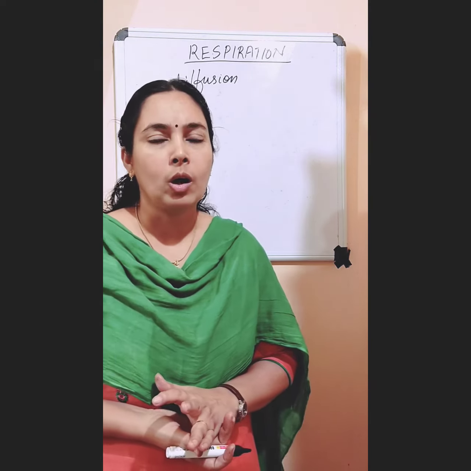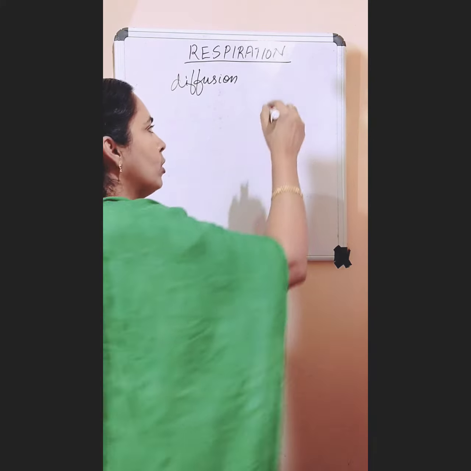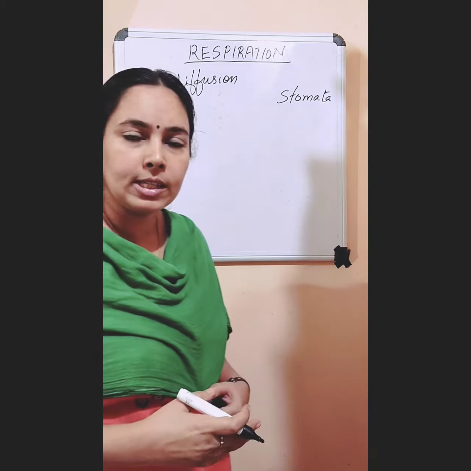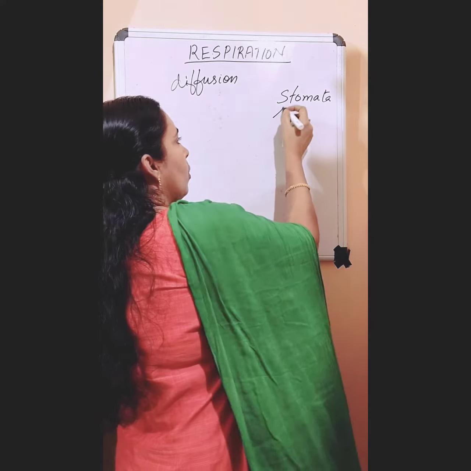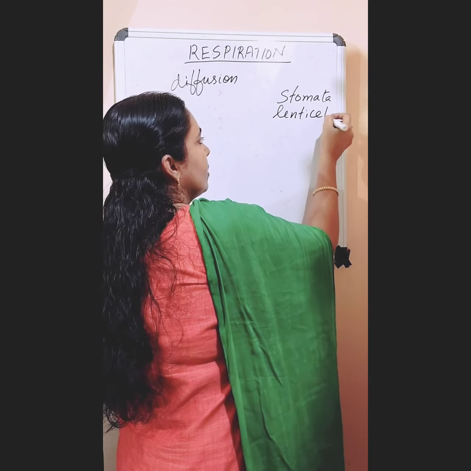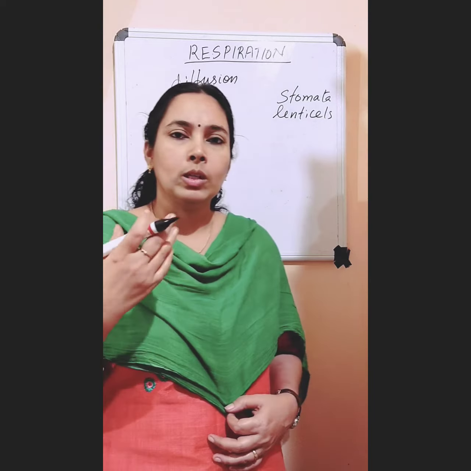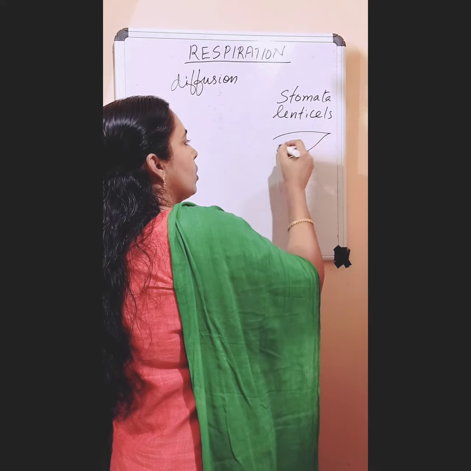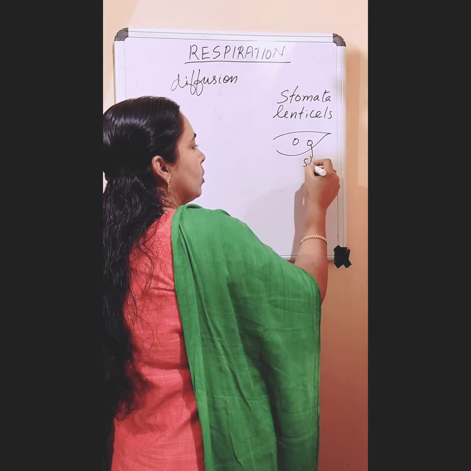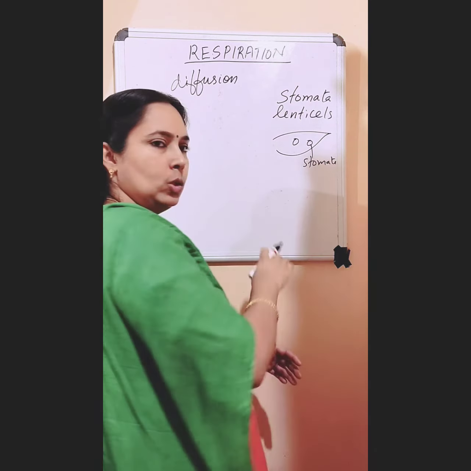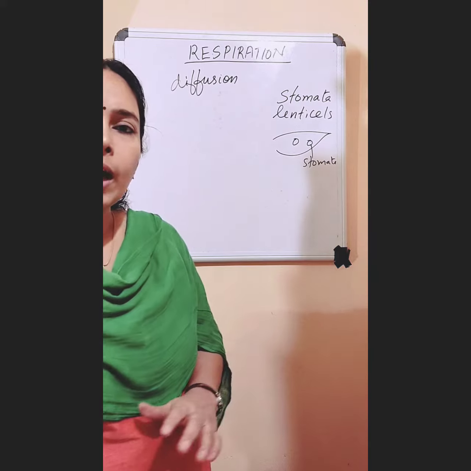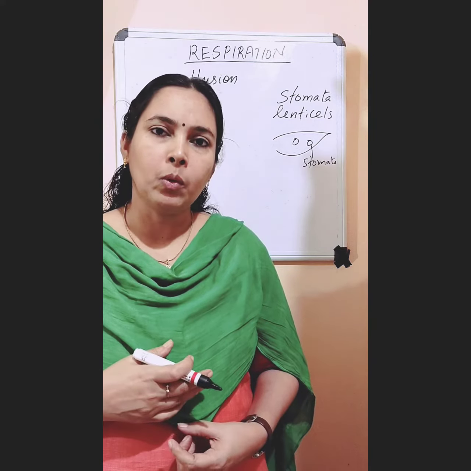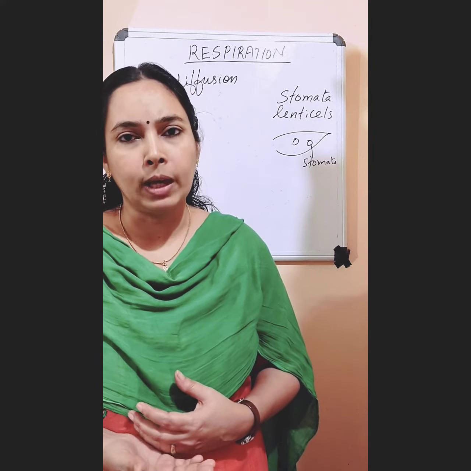And in stem also, in green stems, they have stomata, and through stomata oxygen is diffused into the green stem. In hard stems, they have some holes called lenticels. So oxygen is diffused into the stem through the lenticels. And leaves have holes called stomata, and through the stomata oxygen enters into the leaf, and through stomata carbon dioxide goes out of the leaf. So in plants, they respire, oxygen is taken into their body and carbon dioxide is given out from their body.